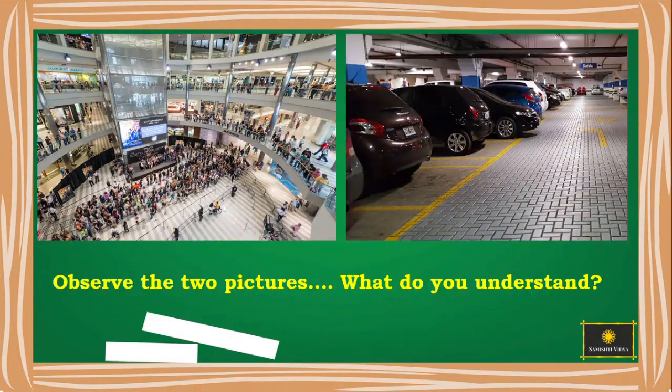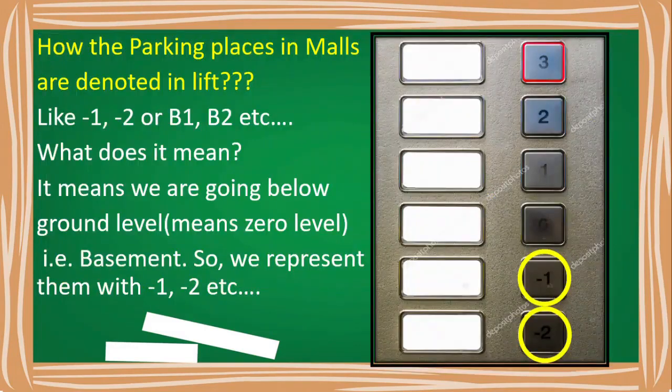Let's see this picture. What is that? It's a shopping mall, right? I think you have visited so many times. When we visit shopping malls, where do we park our vehicles? Correct. We park our vehicles in the parking area. Parking area will be below the ground floor. After parking the vehicle, from there, how will you go up to the shopping malls? Yes, we use lift to go up and come down.